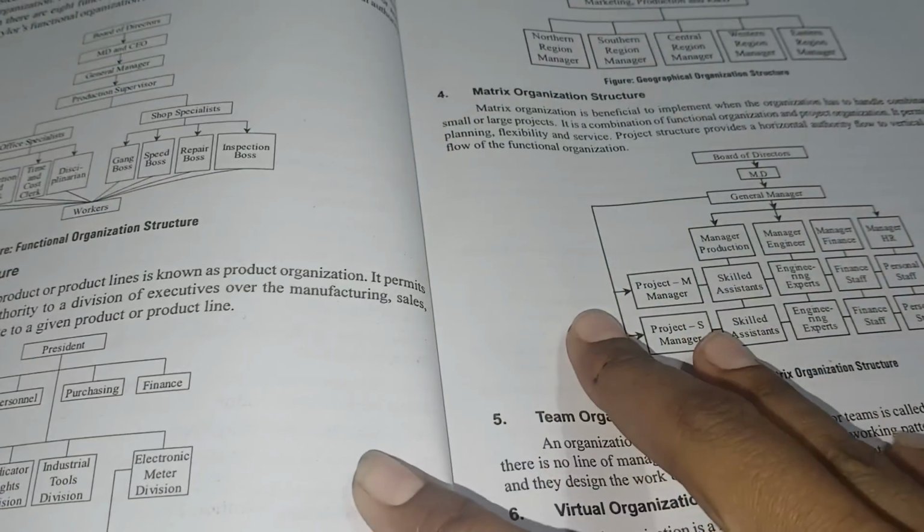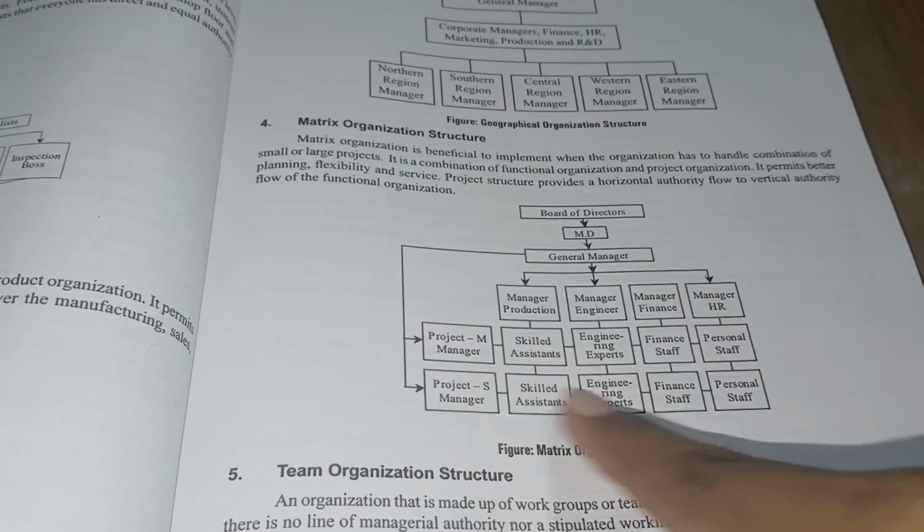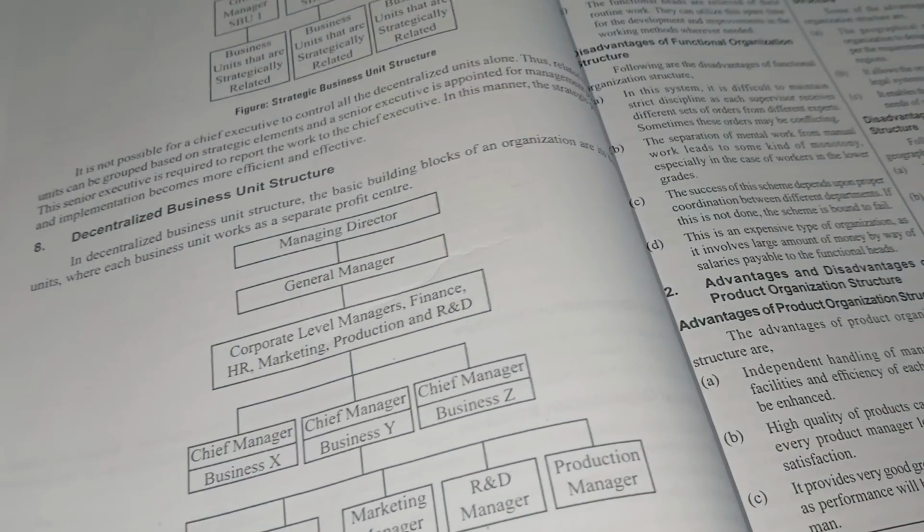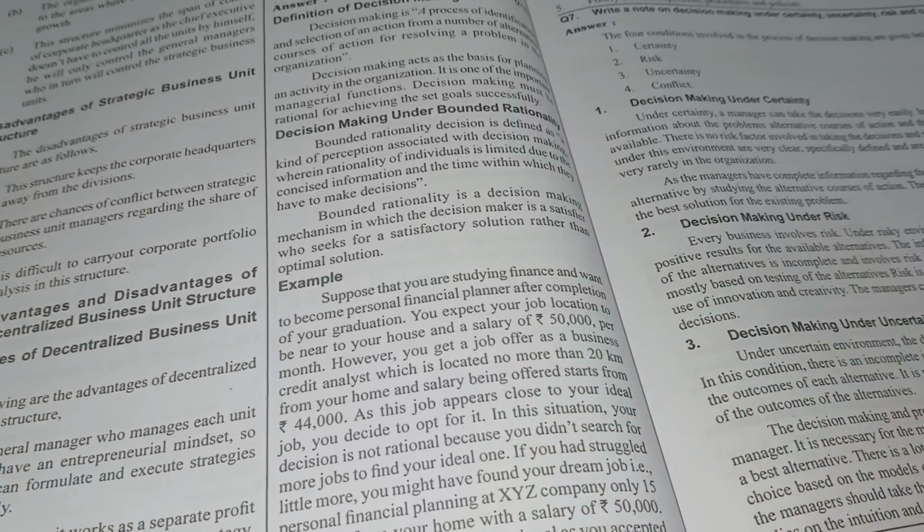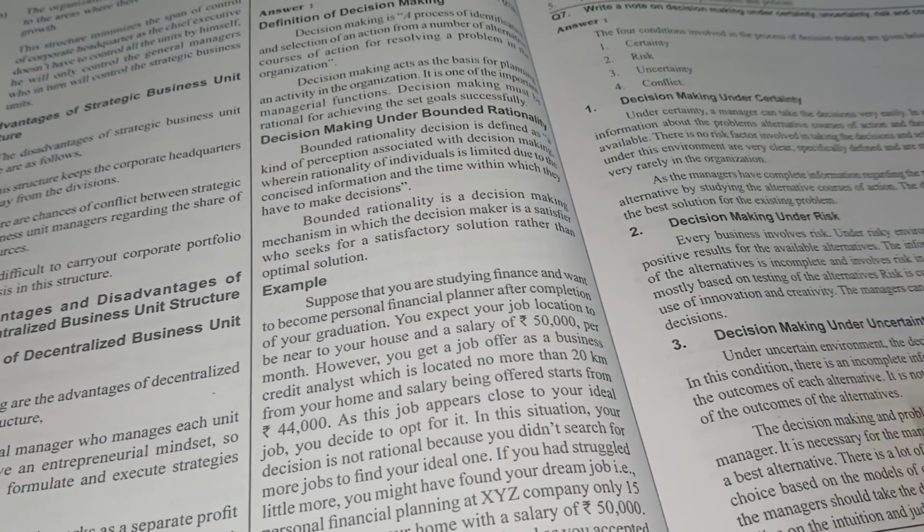So try to represent your points in flow charts, everything. Just now in the previous videos also I have already explained it, right? Decision making is important. Why? What is